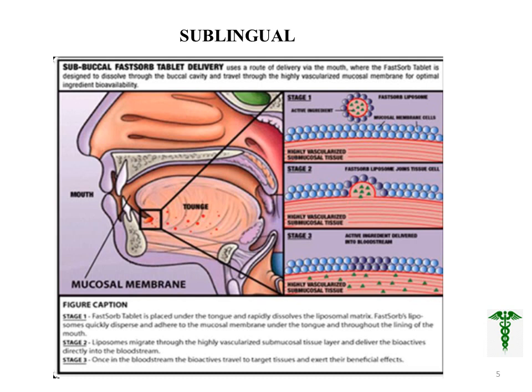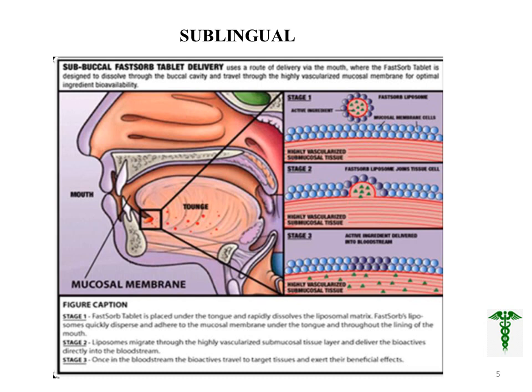This FASO tablet uses a route of delivery through the mouth, where the tablet is designed to dissolve in the buccal cavity and travel through the highly vascularized mucosal membrane for optimum ingredient availability. First, this FASO tablet is in the form of a phospholiposome. This is simply the diagrammatic representation.